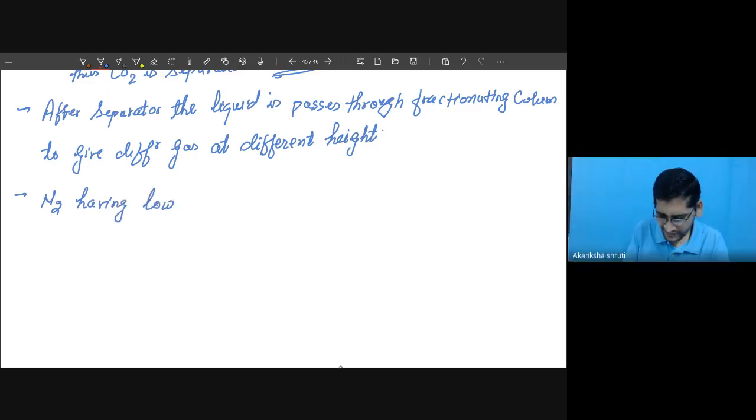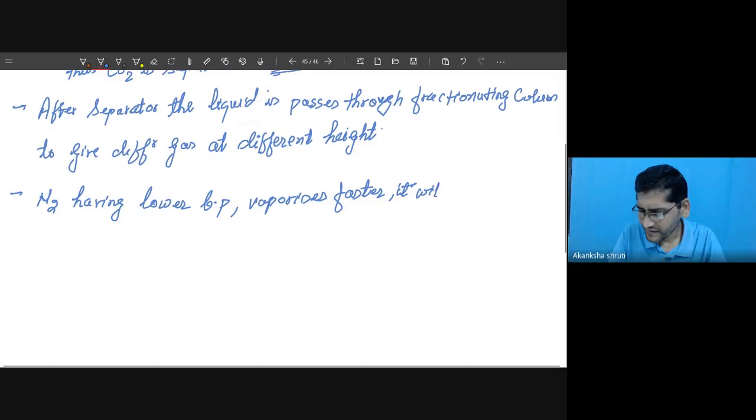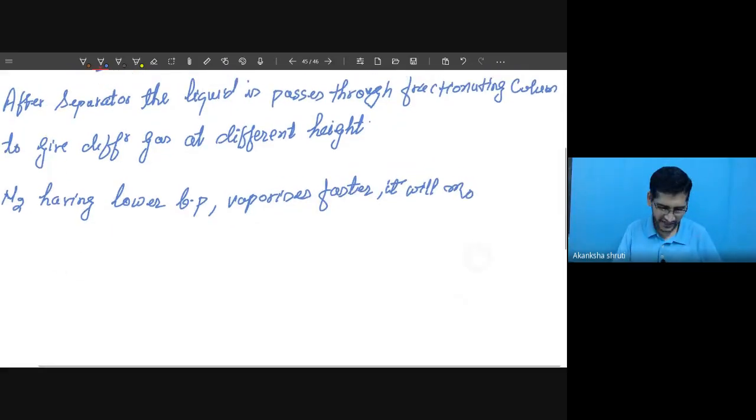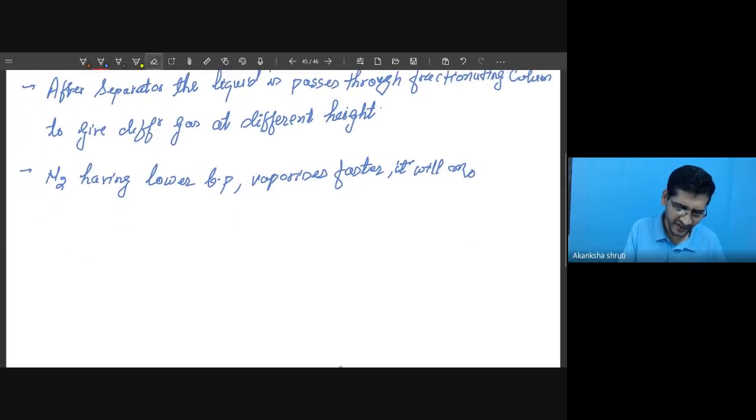Lower boiling point vaporizes faster, while it is vaporizing faster, it will move to a higher level and be collected at the highest level of the fractionating column.